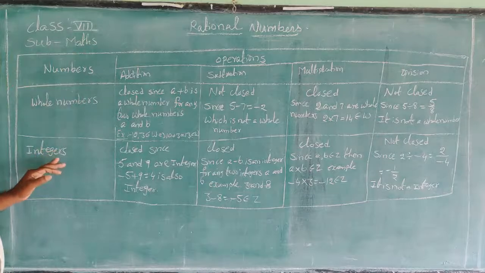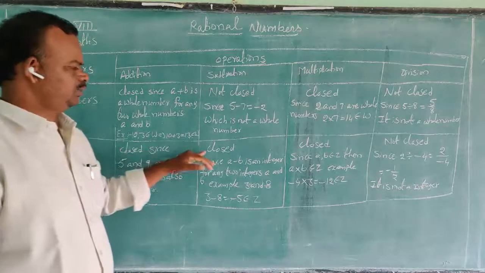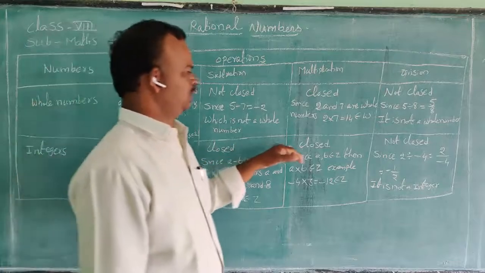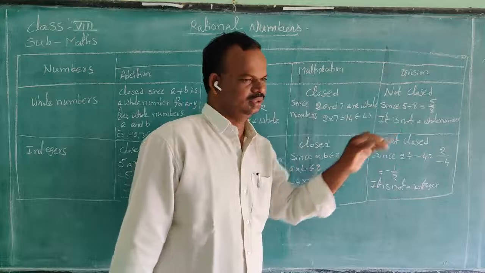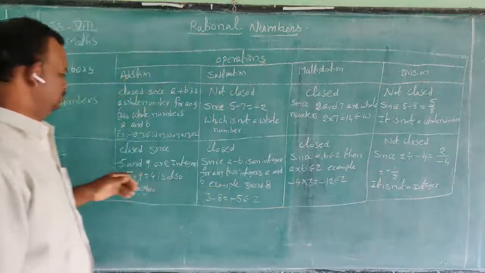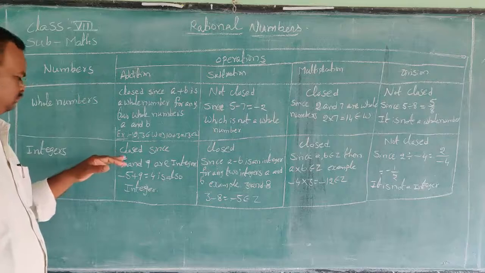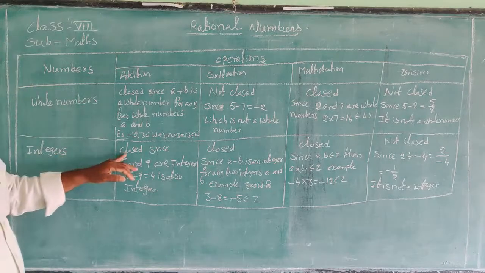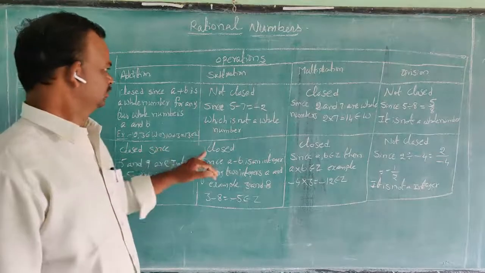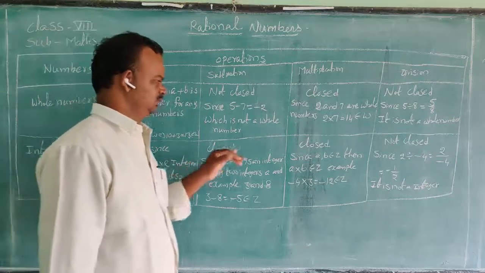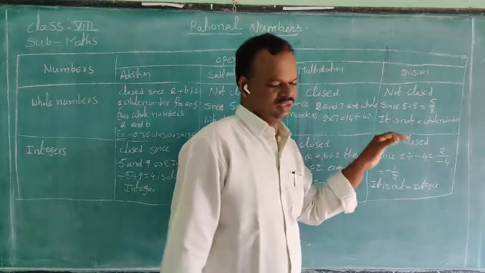And for integers, addition is closed, subtraction is closed, multiplication is closed, division is not closed. For any two integers, addition is satisfied, subtraction is satisfied, multiplication is satisfied, division is not satisfied.